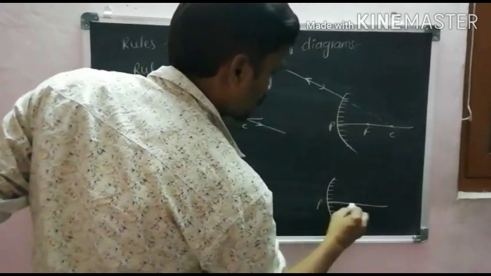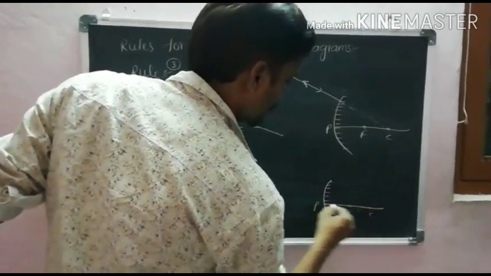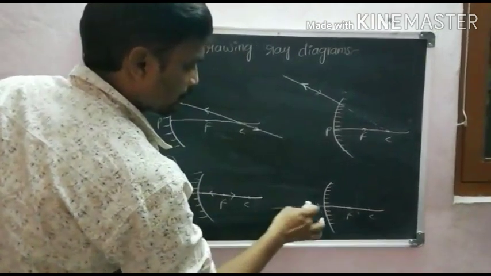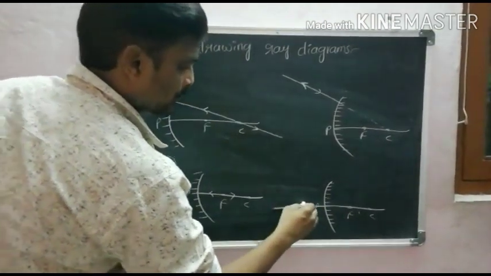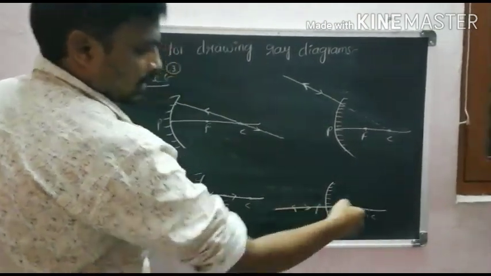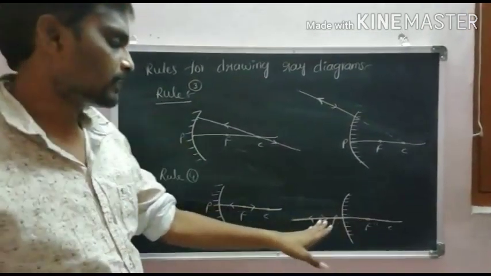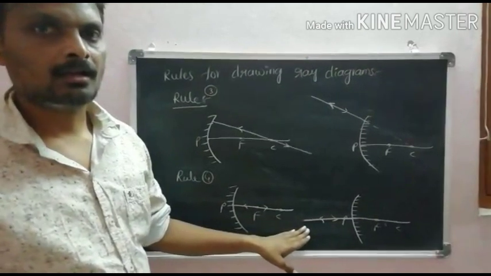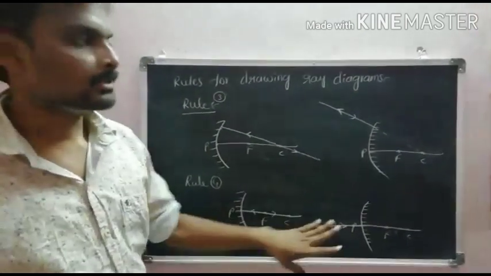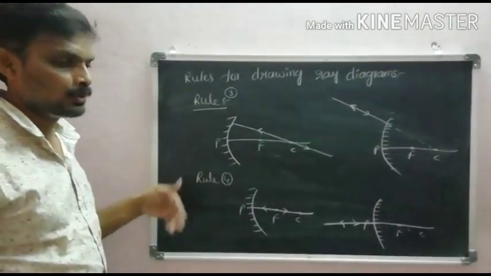So this is the pole, focus and center of curvature. A ray which appears to pass along the principal axis, after reflection, the reflected ray also comes back along the same path. So these are all the rules for drawing ray diagrams.